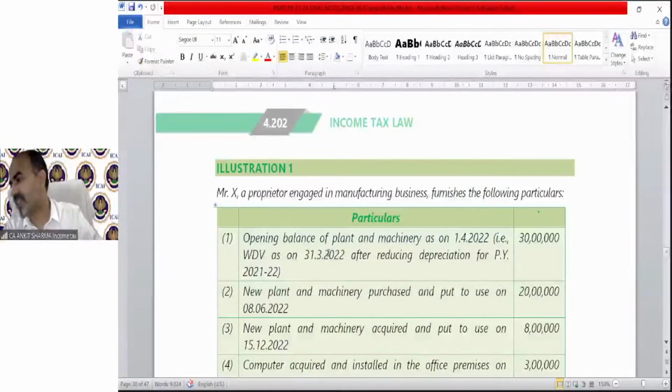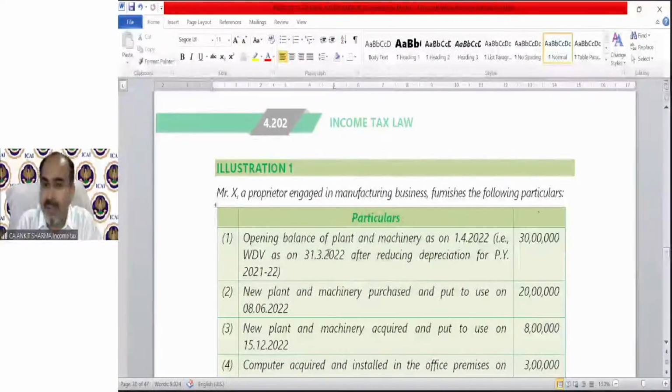Sir, if asset purchased in subsequent year and put to use less than 180 days, Vaishali is asking. So 50% depreciation. So we add amount on WDV. The rates are different. Sorry, Vaishali, the question is wrong. You should read whatever you have written. You are writing, sir, if asset purchased in subsequent year. You cannot purchase asset in subsequent year. Subsequent year will be defined on the basis of which year you are purchasing the asset. So if you are purchasing asset in subsequent year, that year is not subsequent year. That is the previous year for that purpose.